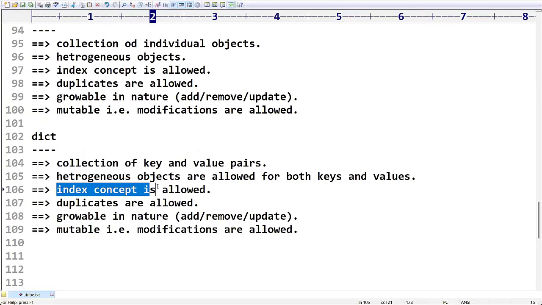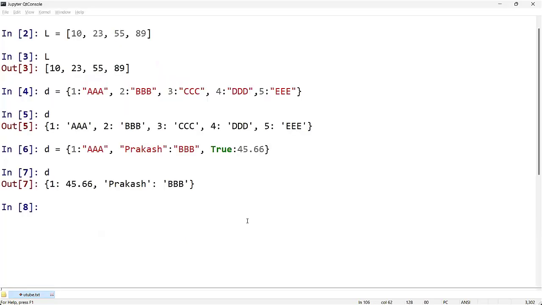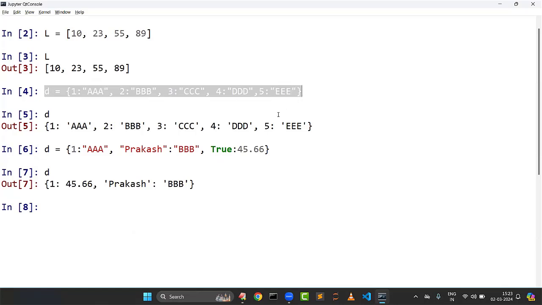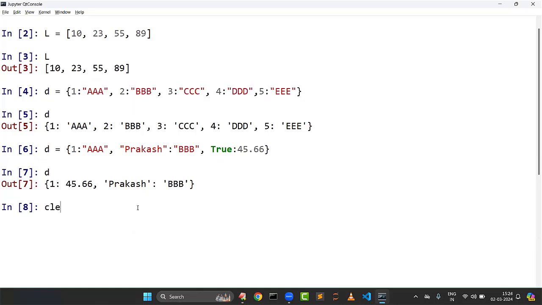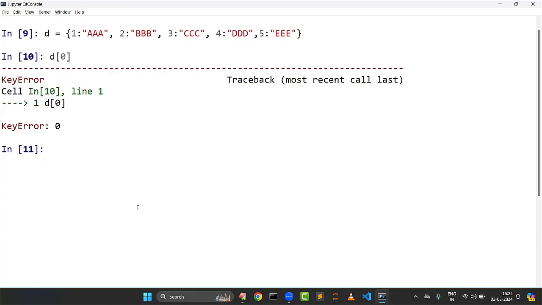Then index concept is allowed. Actually, the index concept is not allowed here, but keys will act as the index. It is not a zero based index. If you try d of 0, we will get an error. What error message?